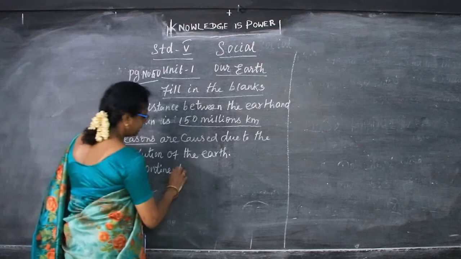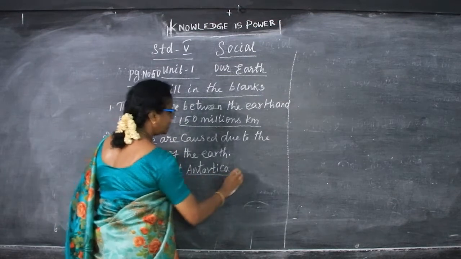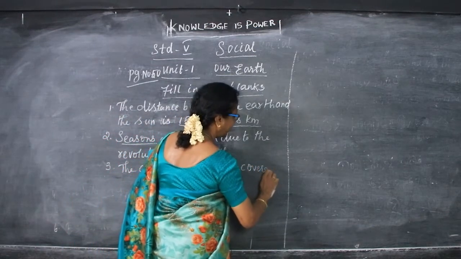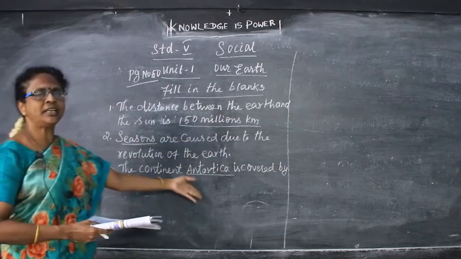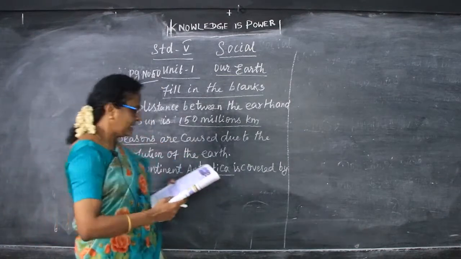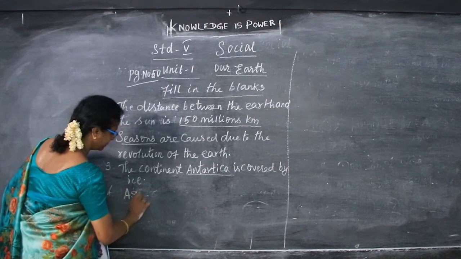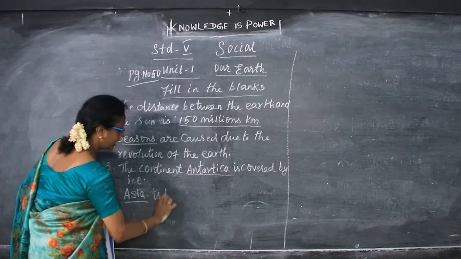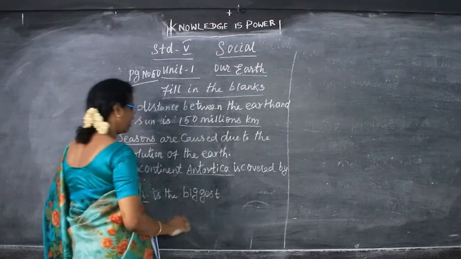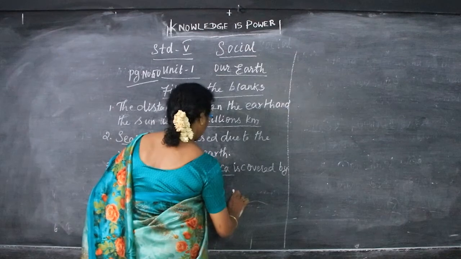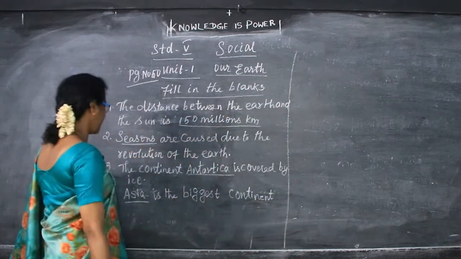The continent dash is covered by ice. Which continent is covered by ice? The continent Antarctica is covered by ice. So the continent Antarctica is fully covered by ice. Which is the biggest continent? Asia is the biggest continent. There are 7 continents, and in that, Asia is the biggest continent. And which is the smallest continent? As you have seen in the map, Australia is the smallest continent and Asia is the biggest continent.